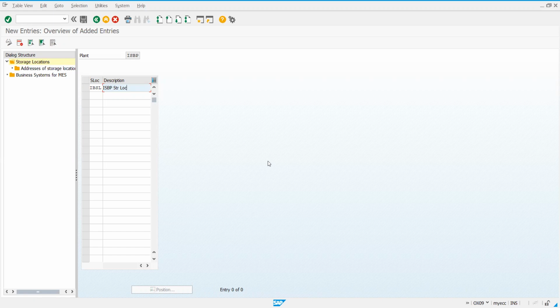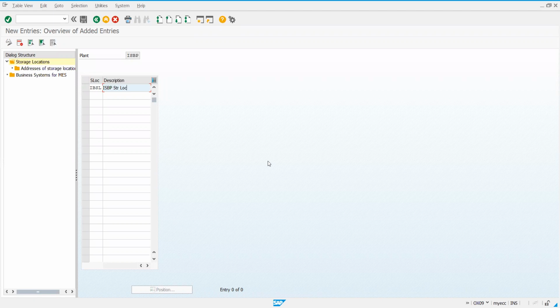For the time being, I'm giving the nomenclature because we have to decide on something and create. Or else, without having an enterprise structure, I will not be able to proceed with any document. Any document creation cannot be done. So I should create this first. I should have an enterprise and unit. That is the reason we are doing this first. I hope you all are clear with your roles. Company code, finance; plant, logistics. Now what we are doing is the MM part.